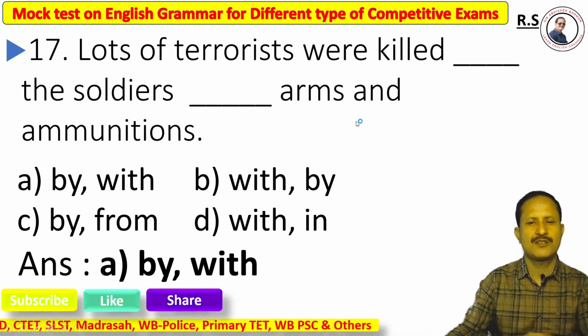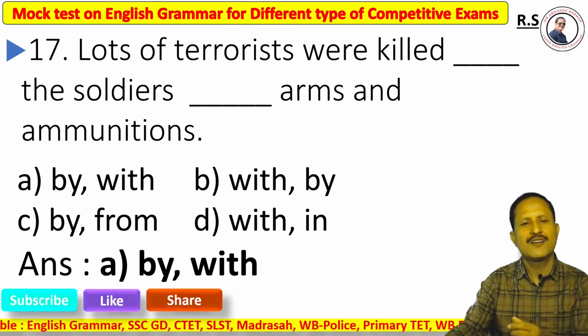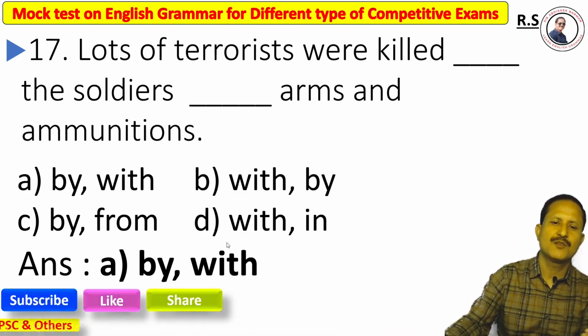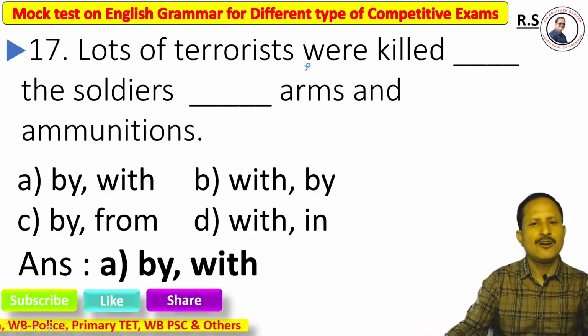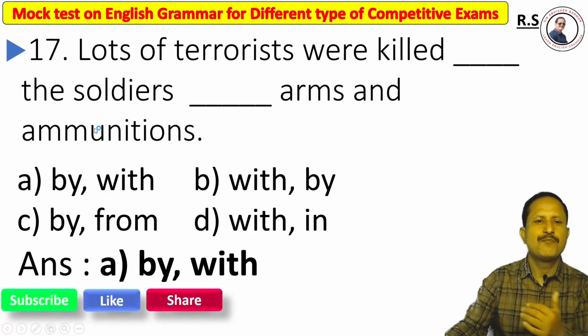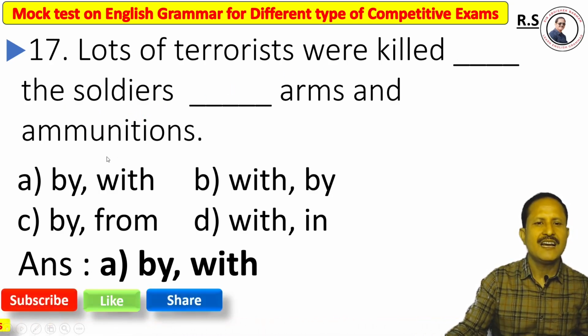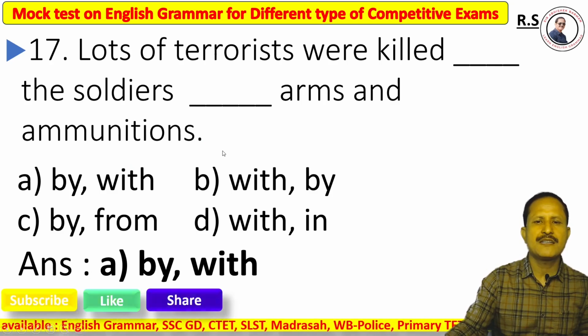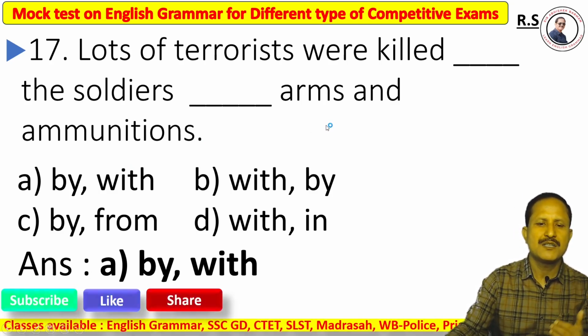When you talk about an instrument, we must use with before that instrument. So the right answer is option A. Lots of terrorists are killed by the soldiers. Here soldiers are the agent, and arms and ammunition are used as instruments, so we must use with.